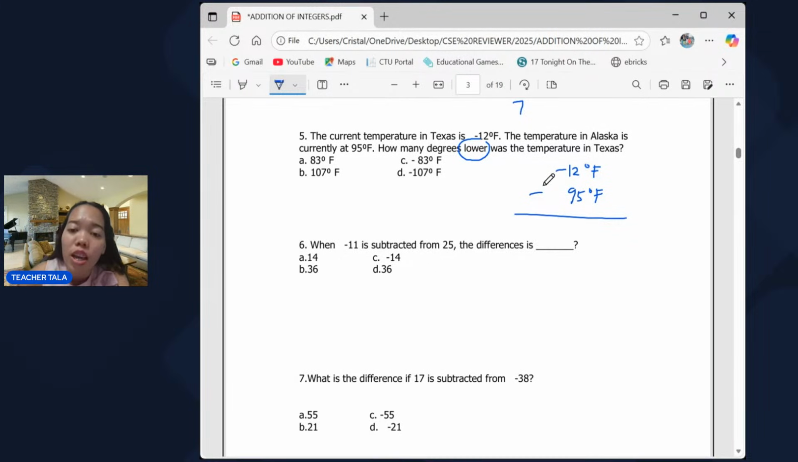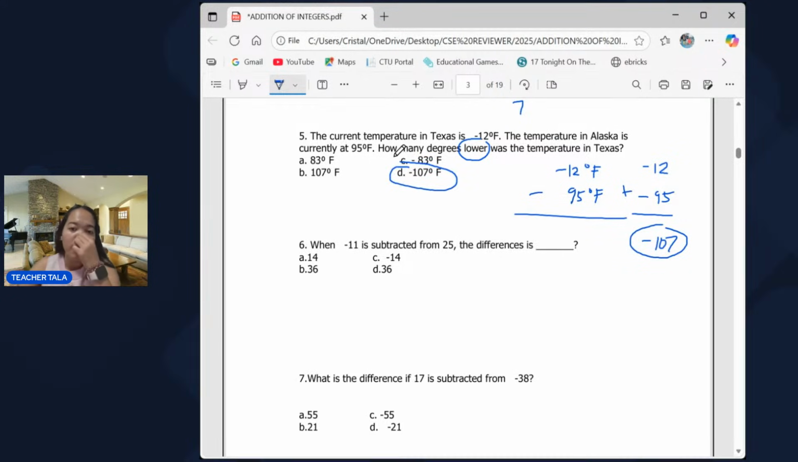What we're going to do is change the sign of the subtrahend. So this will become negative 12 plus negative 95. That is negative 107 degrees Fahrenheit. That's letter D.